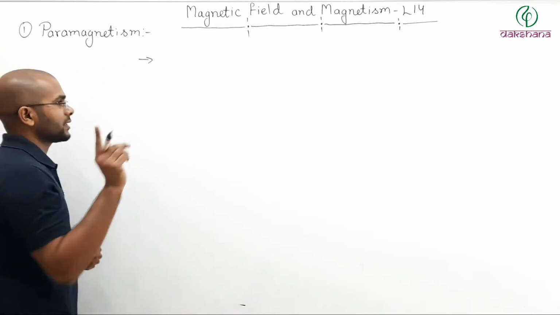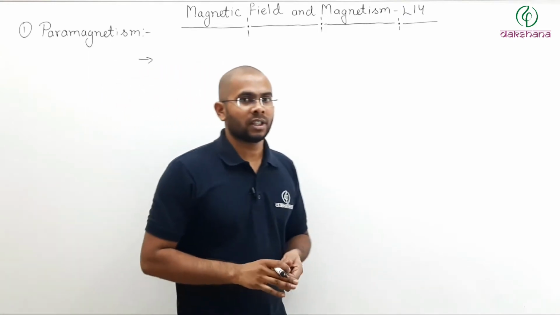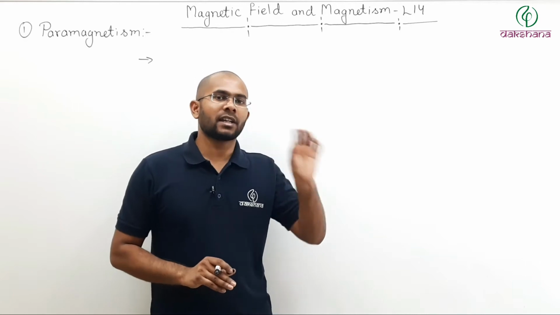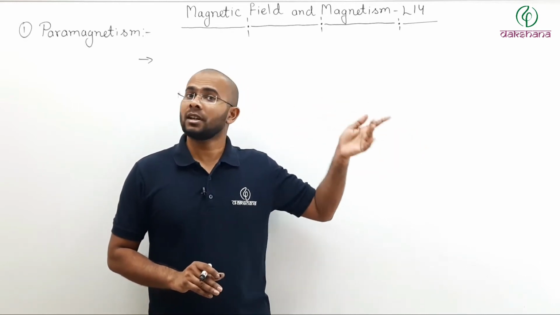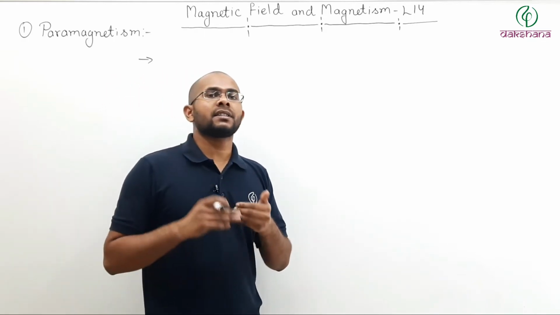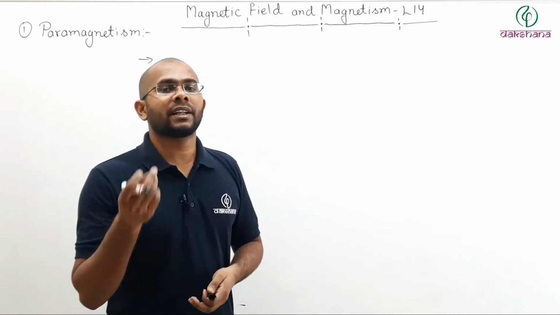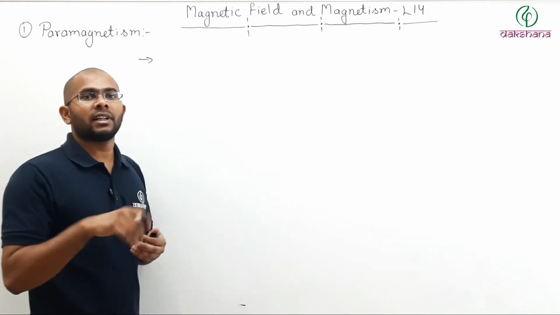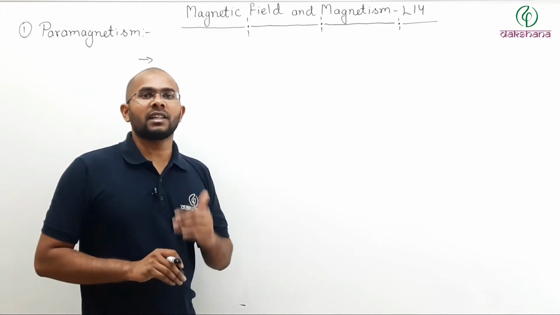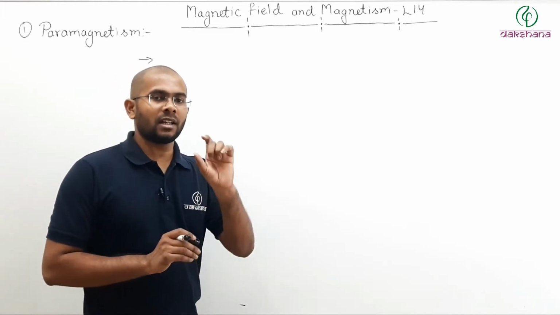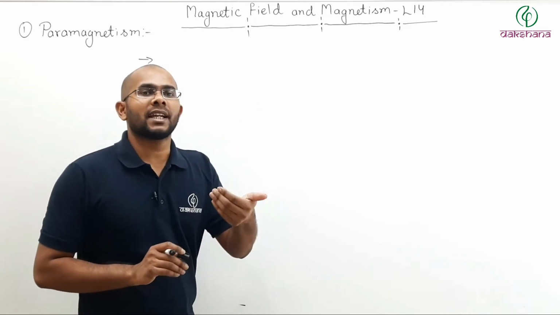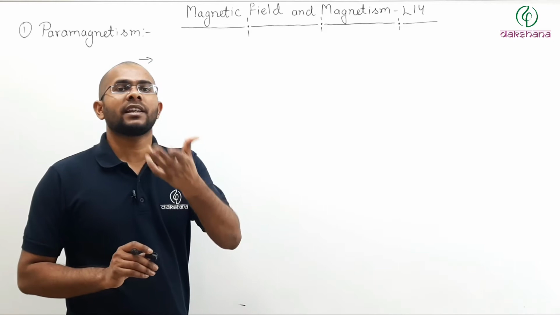We have already discussed this in magnetization: since the net dipole moment is in the direction of the external magnetic field, the total magnetic field inside the material will be greater than the original magnetic field, that is the external magnetic field. So we'll say tendency to increase field. What is happening here? Your material is getting magnetized. So due to the magnetization, your magnetic field is increasing.